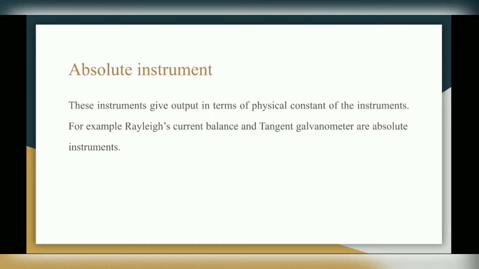Next is absolute instruments. Instruments are also classified as absolute instruments and secondary instruments. So first is absolute instrument. These instruments give output in terms of a physical constant of the instrument. So they give a reading in terms of a physical constant. So physical constant means they give the reading in deflection. Okay. For example, Rayleigh's current balance and tangent galvanometer are absolute instruments.